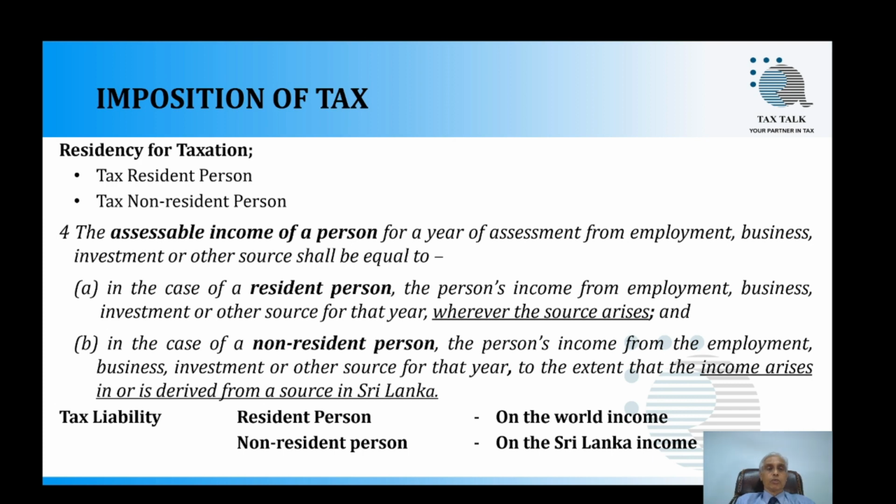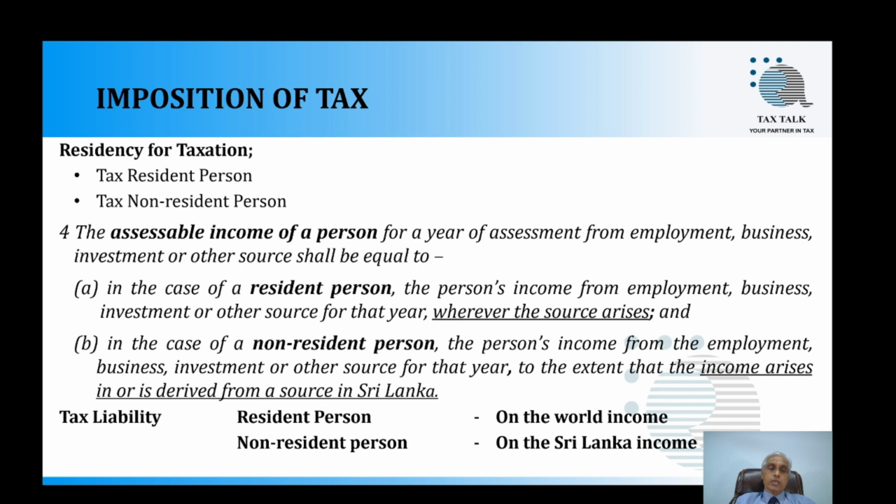It reads as follows. The assessable income of a person for a year of assessment from employment, business, investment and other sources shall be equal to: A. In the case of a resident person, the person's income from employment, business, investment and other source for that year, wherever the source arises.